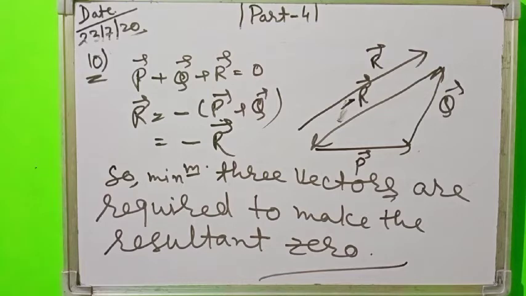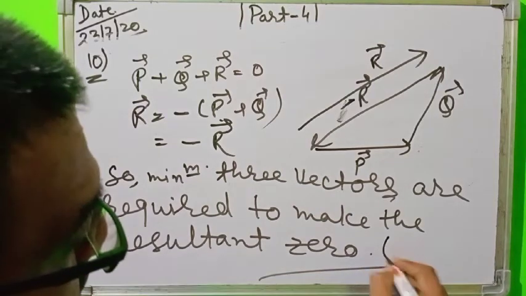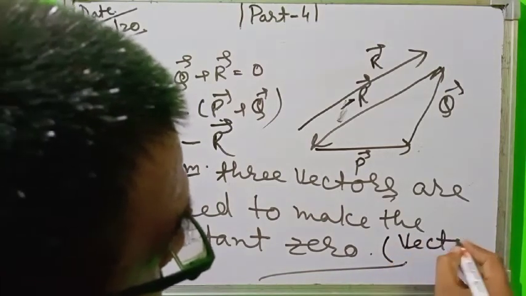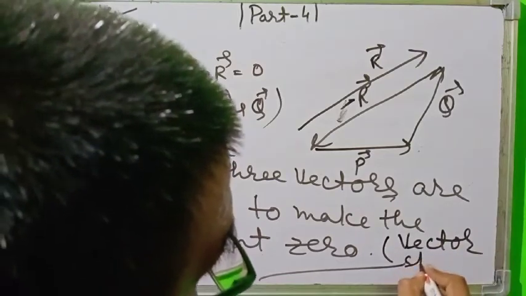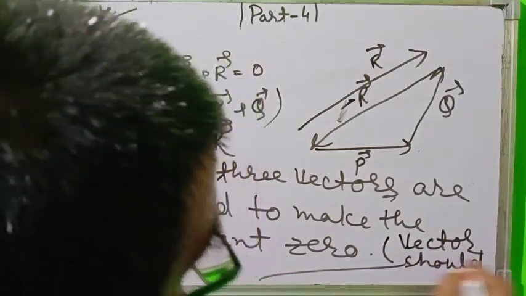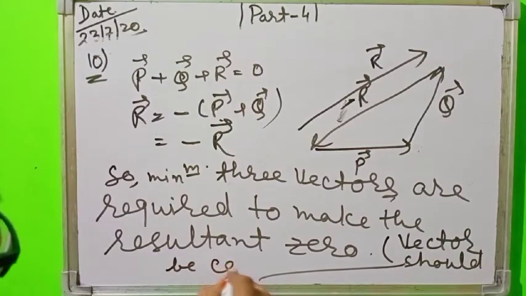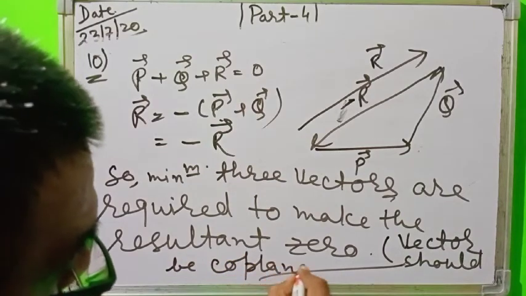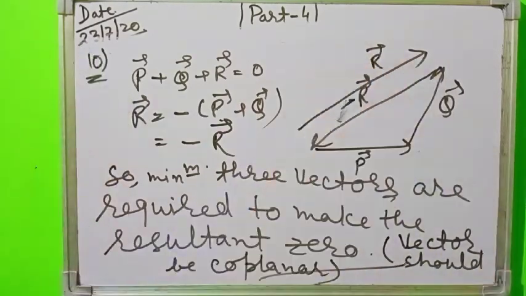It means vectors should be coplanar, meaning all these vectors are lying in the same plane.